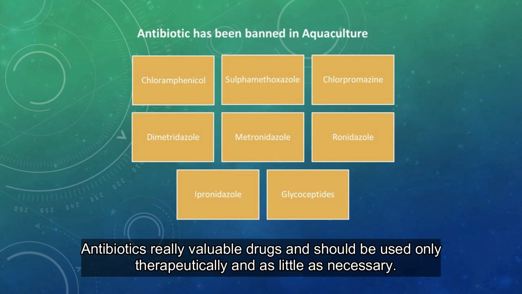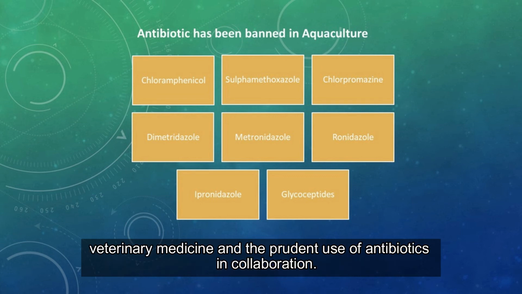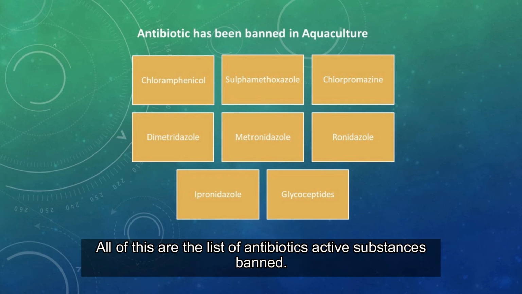Antibiotics are really valuable drugs and should be used only therapeutically and as little as necessary. It is important that national veterinary, agricultural, and pharmaceutical authorities promote preventive veterinary medicine and the prudent use of antibiotics in collaboration. All of these are the list of antibiotic active substances banned.